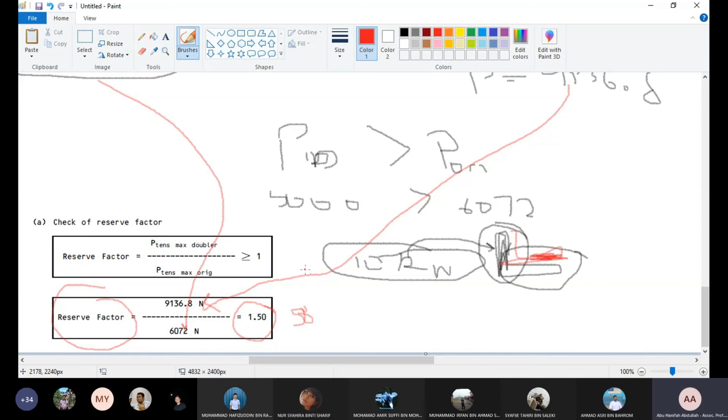So this is how to check. You have to check the reserve factor, which is you divide the doubler strength by the original strength, and the reserve factor must be more than 1. And then you can see you got 1.5. So you got 50% more load on the doubler. So it is okay. The first check is good. This first check is good. Good.